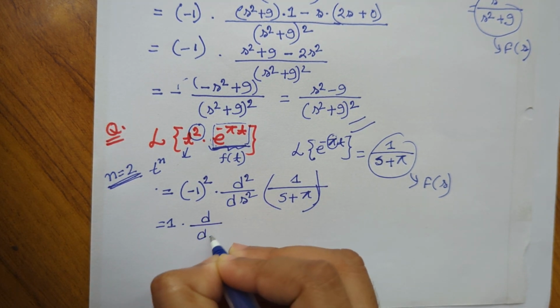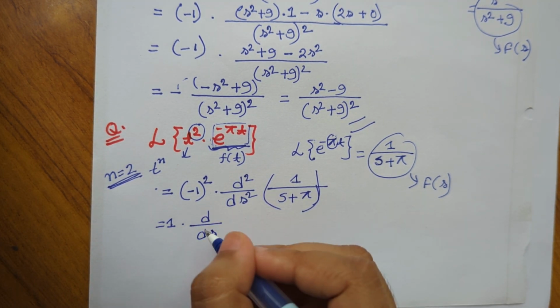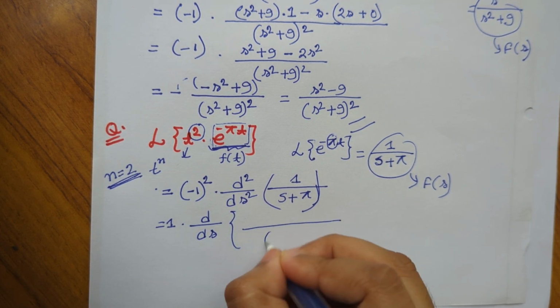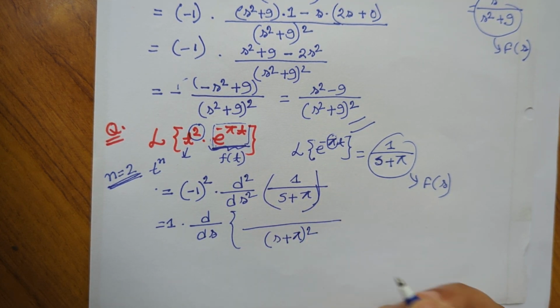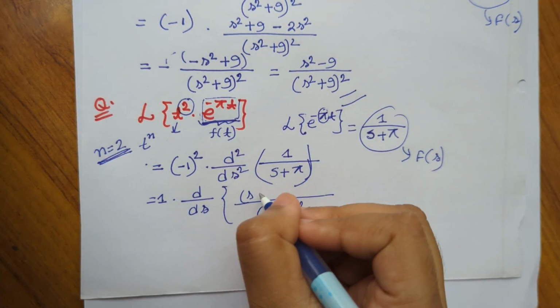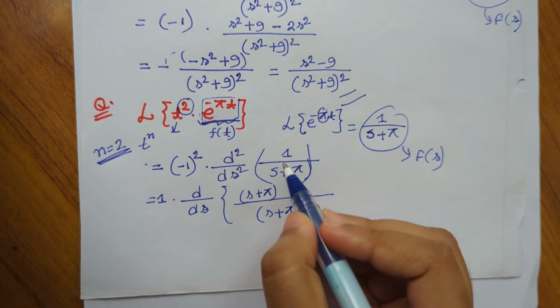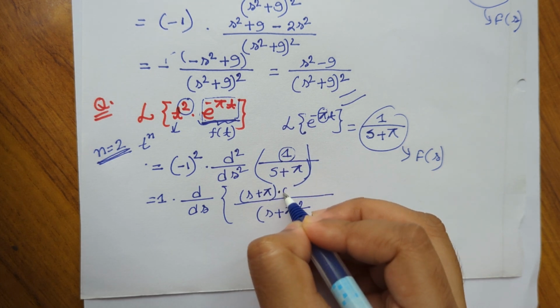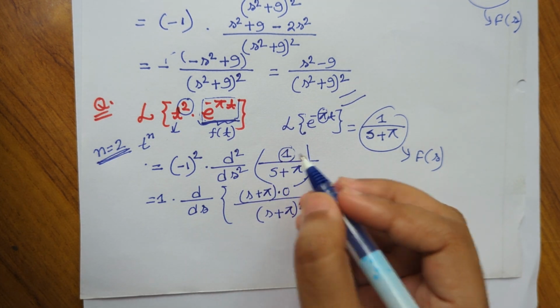If we do our first derivation, then we get s plus pi whole square in the denominator. Here s plus pi will remain the same, and if we take the derivative of 1, we will get 0 because this is a constant term.